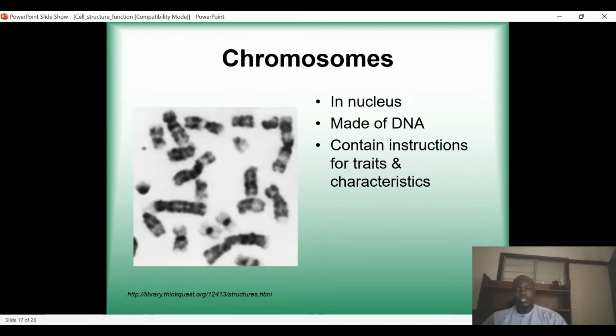But the proteins that are found in the chromosomes, we have histone protein and non-histone protein. So what is histone protein? Histone protein is a protein that coils the DNA.